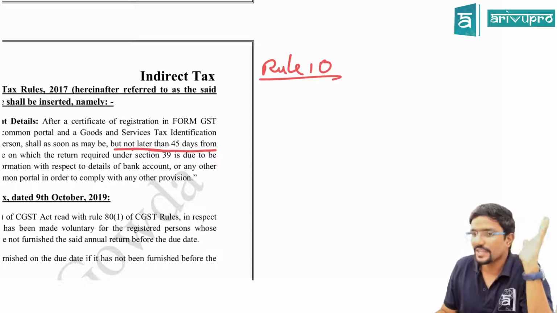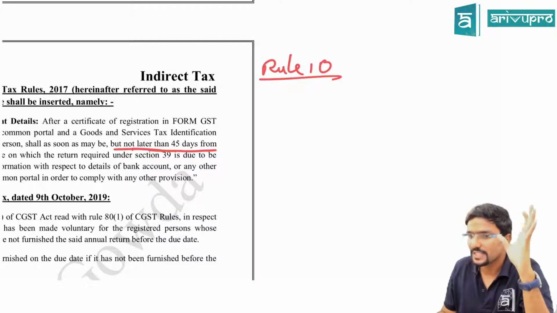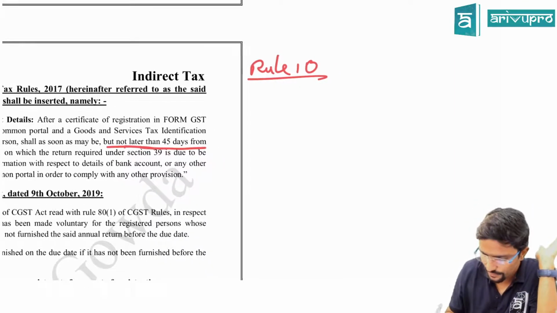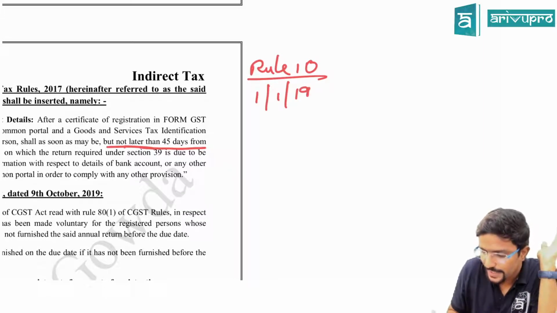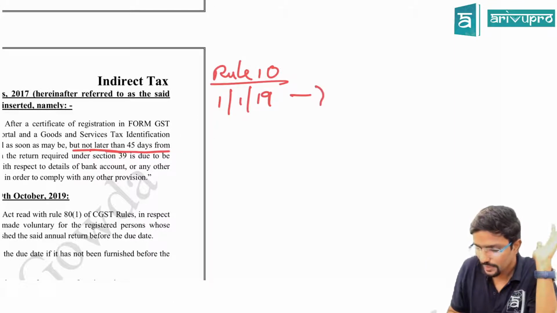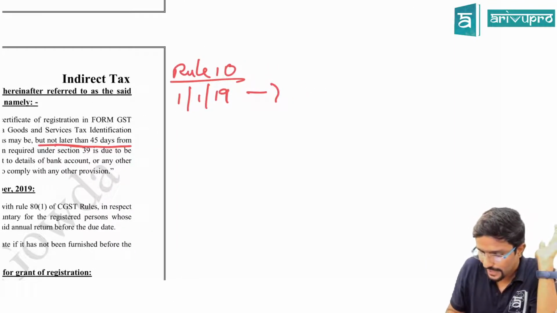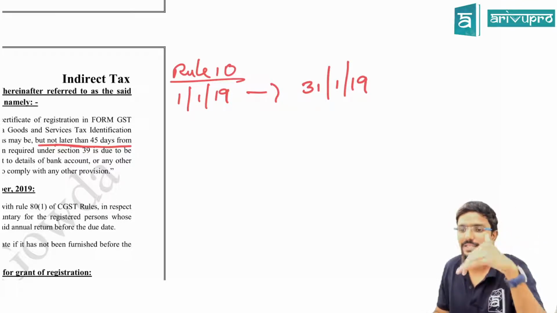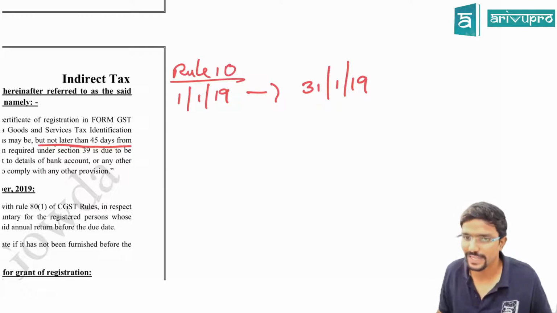If I am liable for a registration as per GST, within 30 days I have to make an application. Now assume, I am just taking one random date. On 1st January 2019, I was liable for registration. In that case, I have to make an application by the 31st January 2019. Agree? I have to make the application within 30 days from the date on which I was liable.